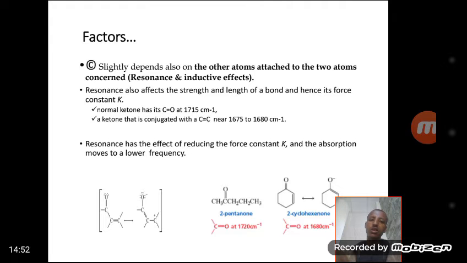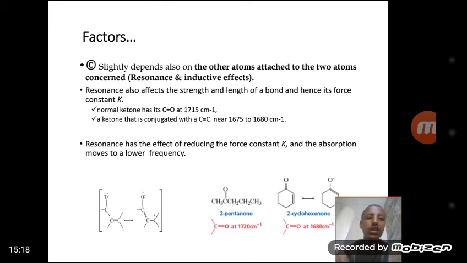As resonance occurs, the force constant decreases and the absorption moves to the lower frequency, because the force constant is directly related to the frequency, or wave number, of the vibration. As the force constant decreases, the vibrational wave number also decreases. This shifts the absorption to the lower frequency.